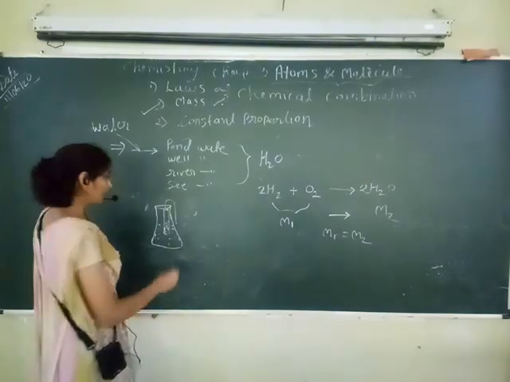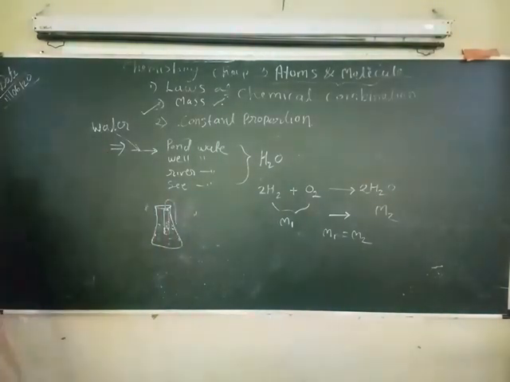We are seeing the activity. What is in this activity? I will erase this now. Okay.